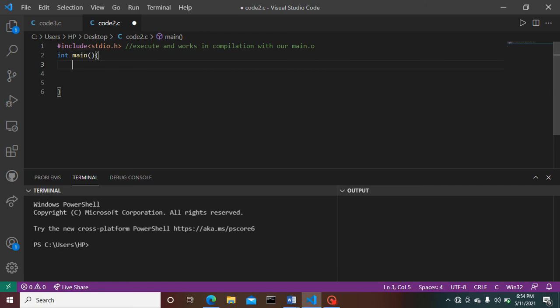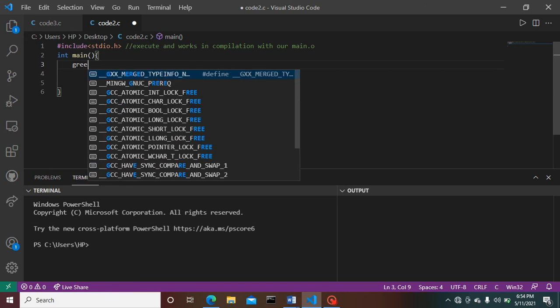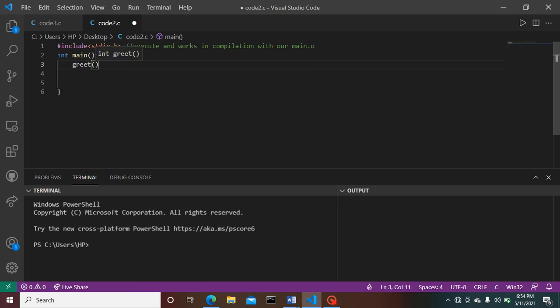Let's have a look at a first function call. Let's name the function greet. Here I called my function greet. This is calling the function.